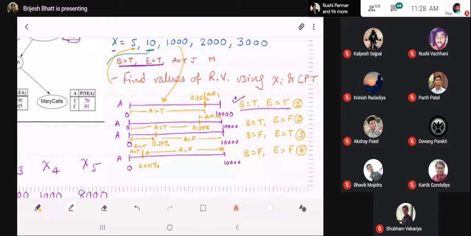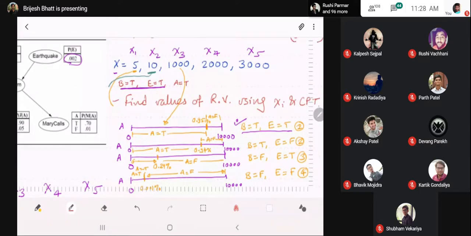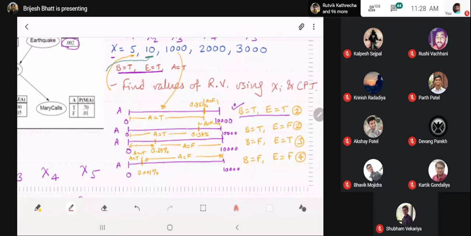Right? Now similarly we have to draw samples for J and M. So let us also try this. Before that, any questions here? Is it clear what we are doing? No other questions. Let's move to drawing the fourth and fifth random variables.